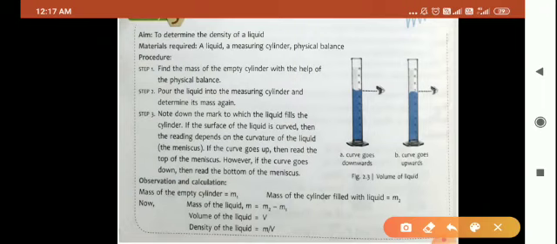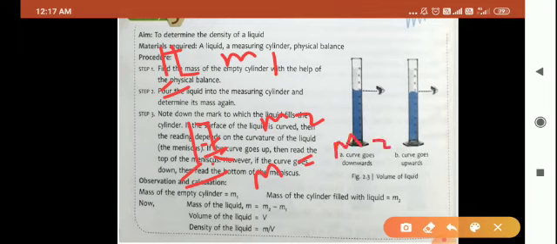measuring cylinder. So suppose we say that the mass of the empty measuring cylinder is M1, and the mass of the cylinder filled with liquid is M2. So class, can you find the mass of the liquid? Yes. Mass of the liquid M is equal to M2 minus M1. What is M2? Mass of cylinder plus mass of water. Or liquid. And what is this M1? M1 is your mass of empty cylinder.